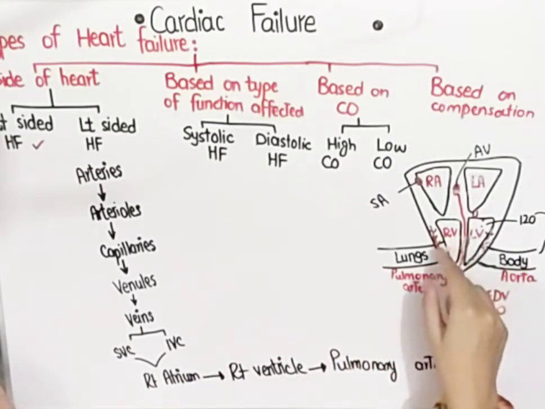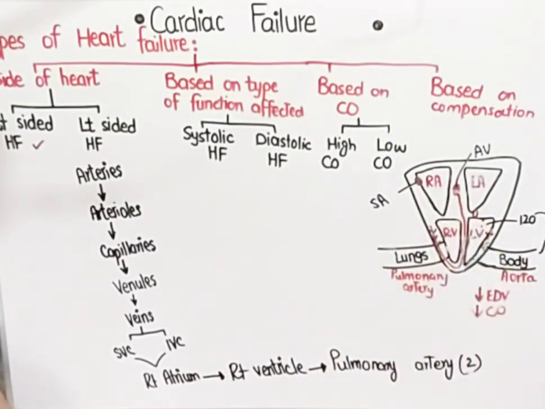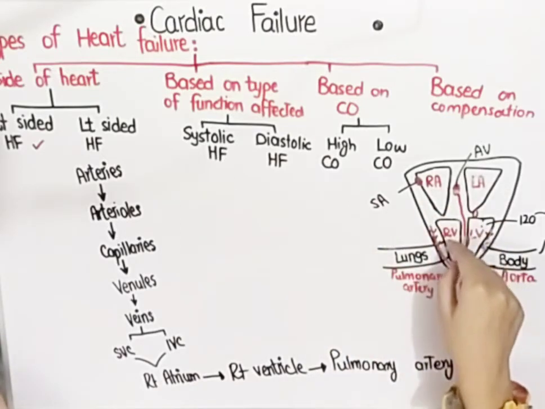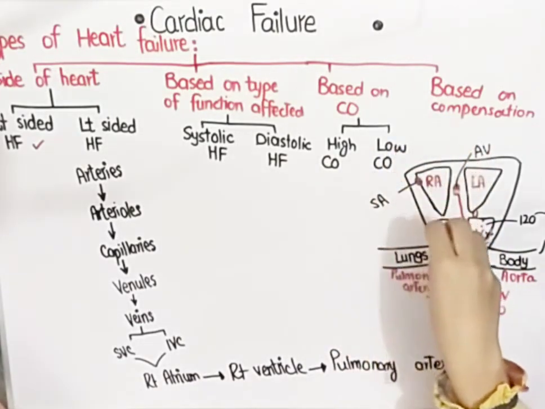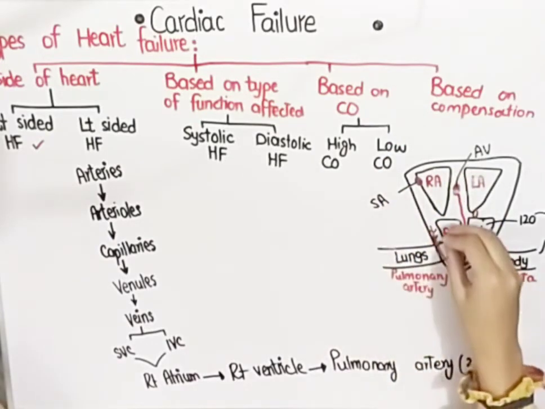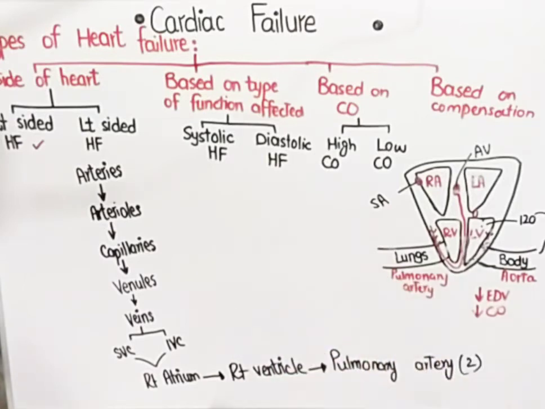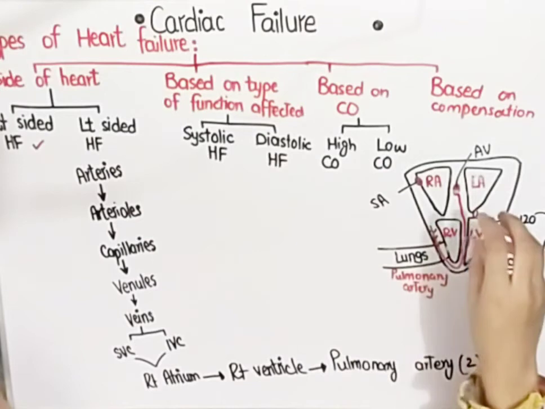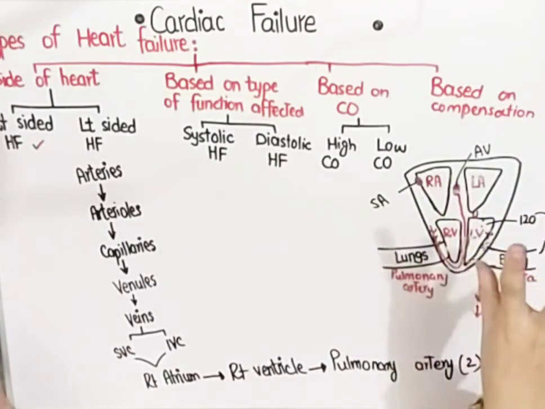At that time, the valve which is present between the right atrium and right ventricle, which is the tricuspid valve, is closed. Because when blood is pumped from the right atrium to the right ventricle, the valve is open. As the right ventricle has to contract, then the valve closes. But in case the blood is not pumped from the right ventricle, all the blood stays in the right ventricle, then the pressure of blood in the right ventricle increases. And that pressure increases so much that the valve opens and the blood starts to backflow.